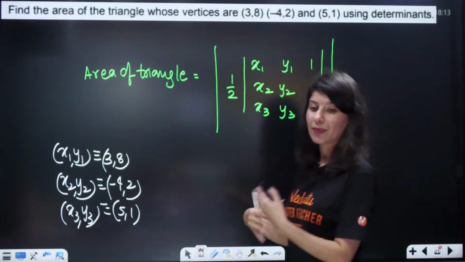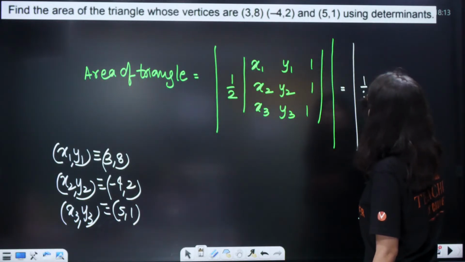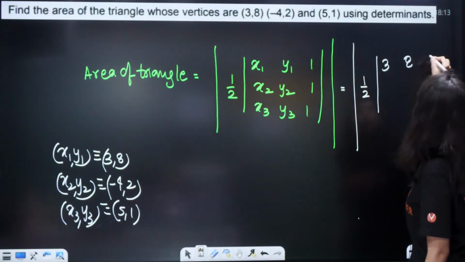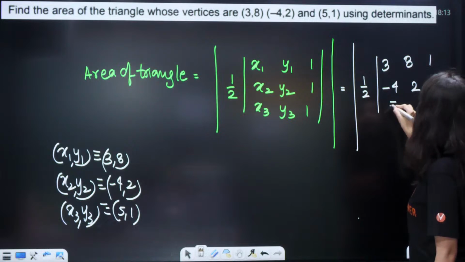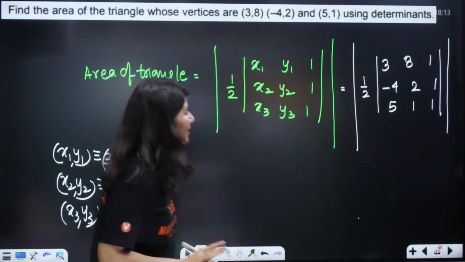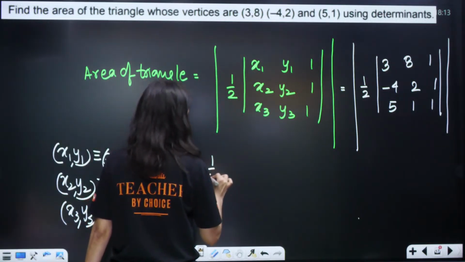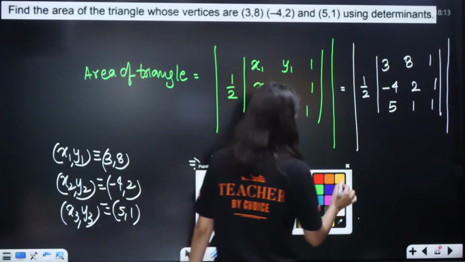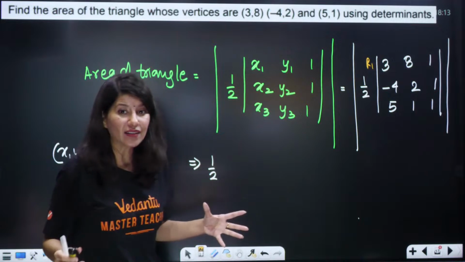One by one, chapter after the other. So, this is going to become mod of half of the determinant 3, 8, 1; minus 4, 2, 1; 5, 1, 1. I have just plugged in the values. That's it. Now, do you know how to open any determinant? Half is already there. Now, just open the determinant by row 1. This is your row number 1, so I am going to expand the determinant.